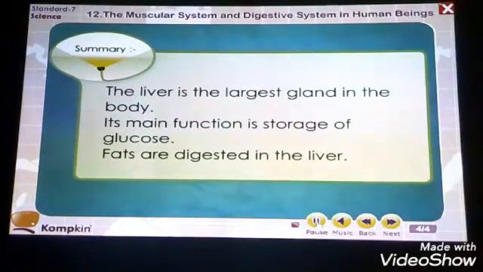So here we have completed our chapter number 12. Inshallah, in the next video we are going to meet with the next chapter.